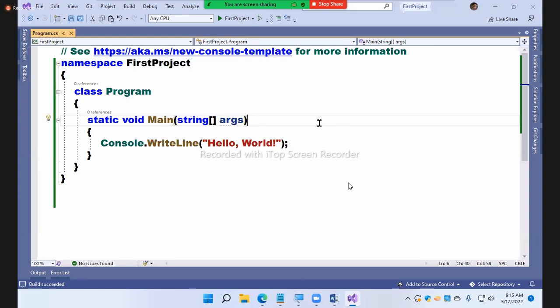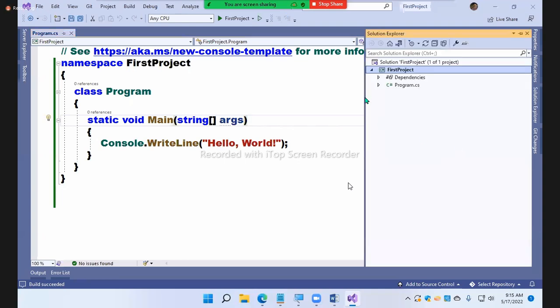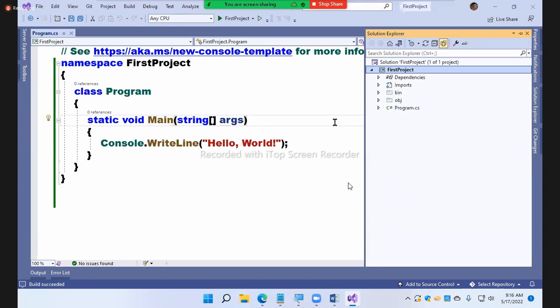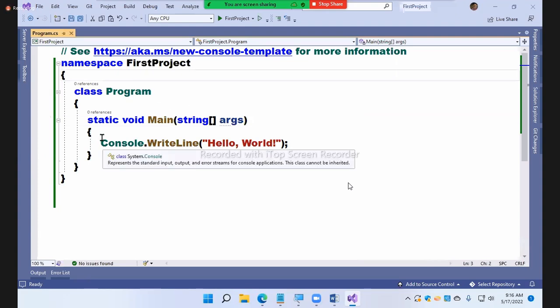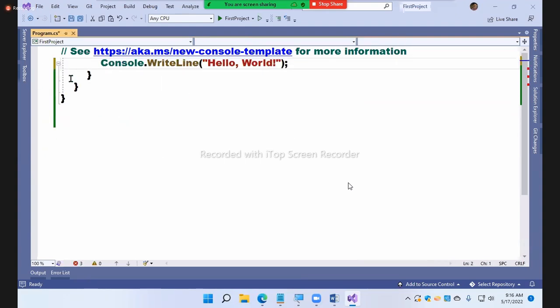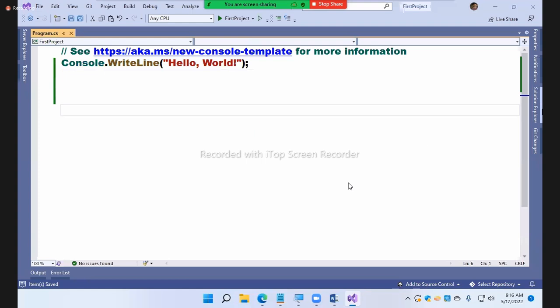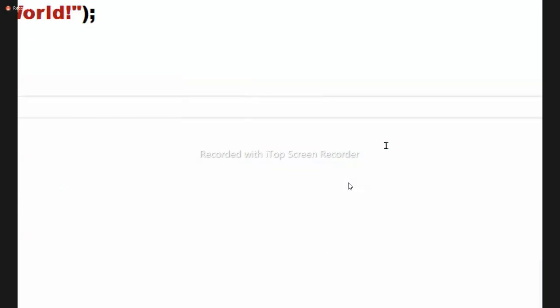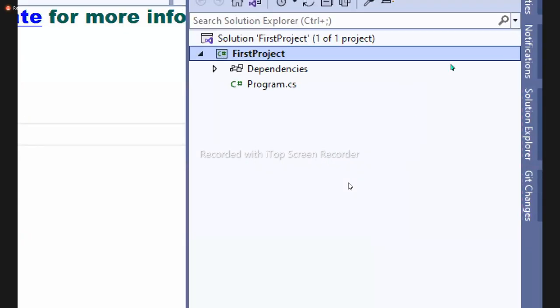Okay, just a second. That file won't be visible to you by default. Actually, that file is available, but you can't see it by default. It doesn't show you that file here. Just a minute, I'll tell you how you can see that. What you do is, open the Solution Explorer.